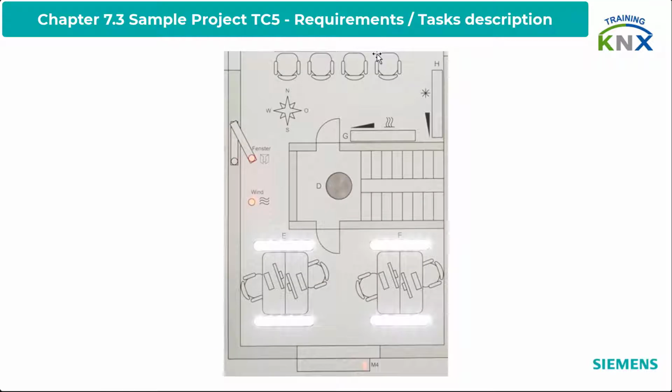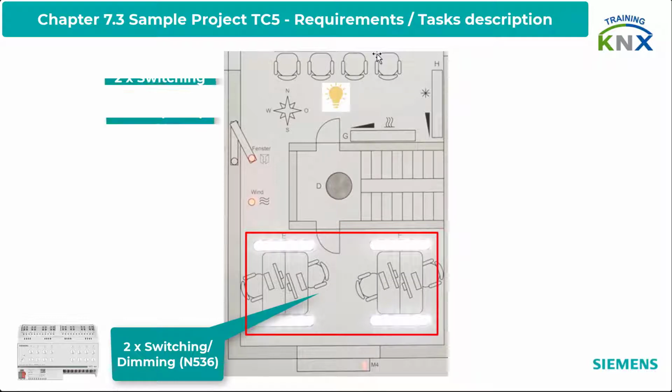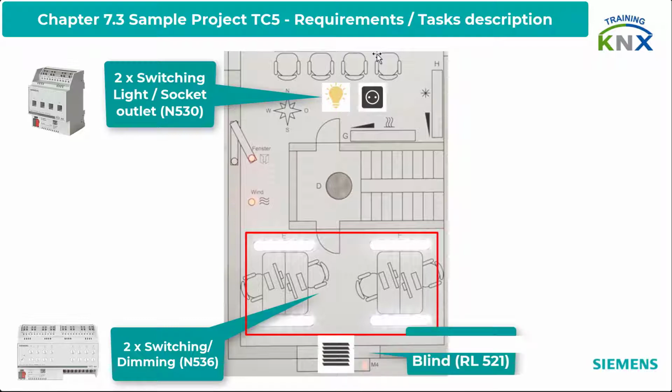2 luminaire circuits for switching and dimming: Switch dim actuator N536. Another purely switched luminaire: Switch actuator N530. 1 switch socket outlet: Switch actuator N530. 1 blind with analog adjustment of slats and height of hangings: